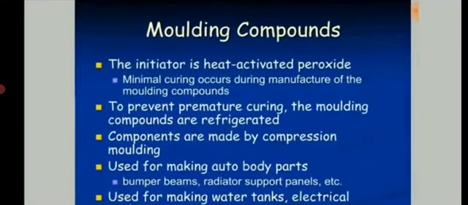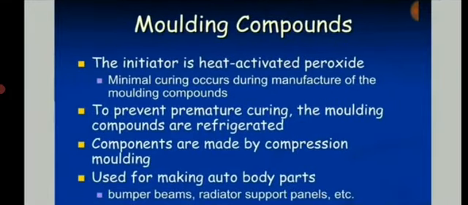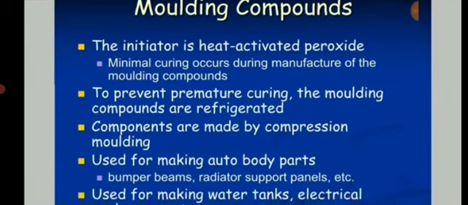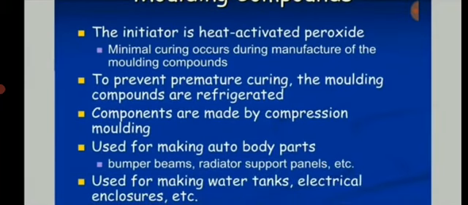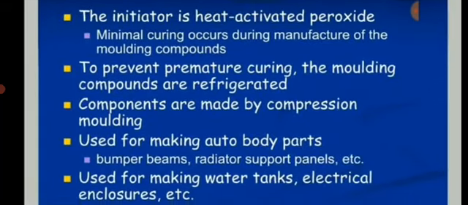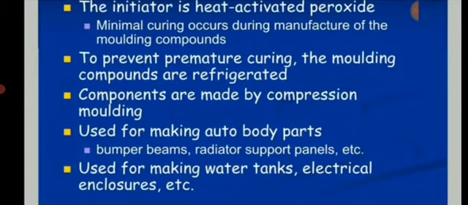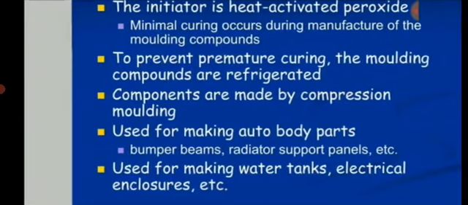First, the initiator is heat activated, as we said before. Then to prevent premature curing, the molding components are refrigerated, because shrinkage problems occur due to the heat activated peroxide. Then it is used for making auto body parts, water tanks, electrical enclosures, etc.